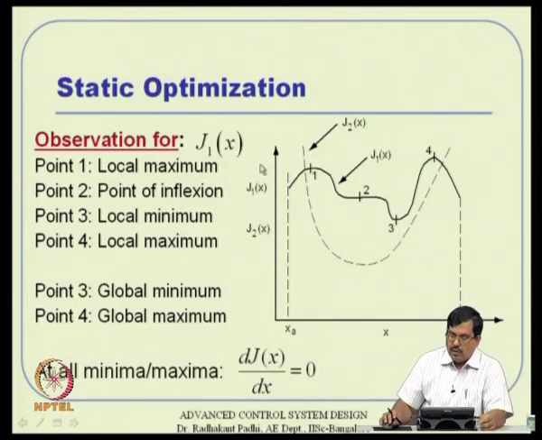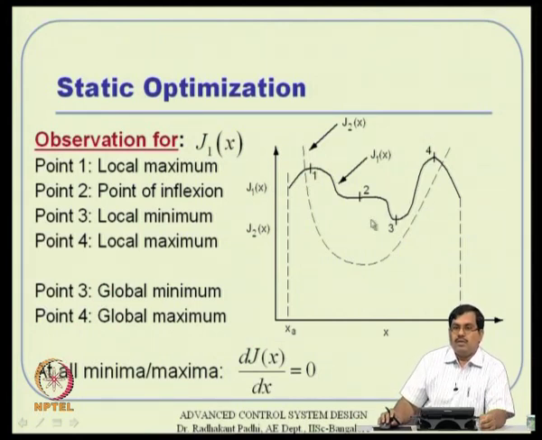Let us concentrate on the curve J1 with a scalar x. I will start with a very simple thing, where the objective function is a function of only one variable x, and we are analyzing this function J1. We want to answer the question: where do its local minimum or maximum exist? Without going through too much math, we can observe that points 1, 2, 3, 4 are possible candidates that we are bothered about.